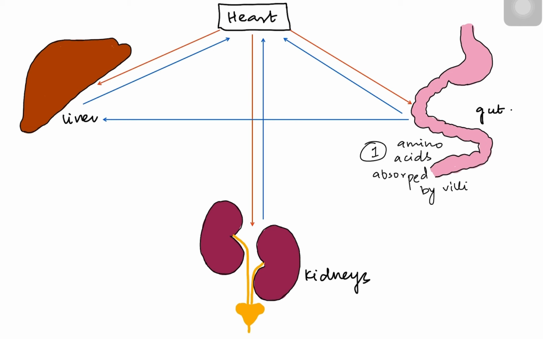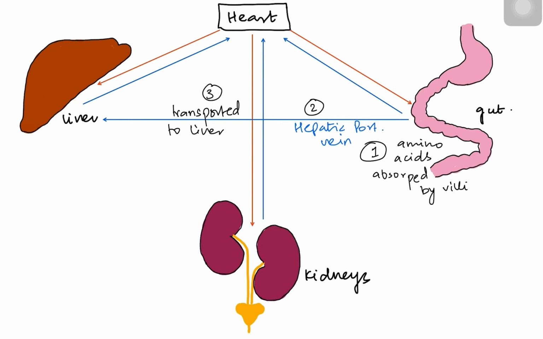We also know that after the amino acids are absorbed by the villi blood capillaries, all these go through the hepatic portal vein towards the liver. They are not released into the body directly. They first go into the liver, so they are transported to the liver, and that is step 2.